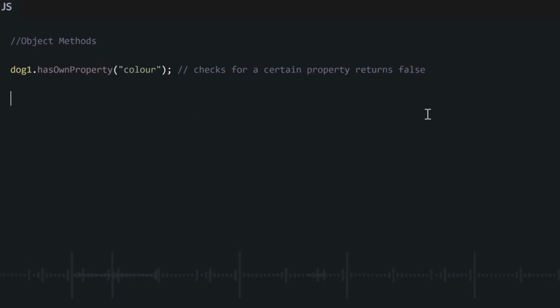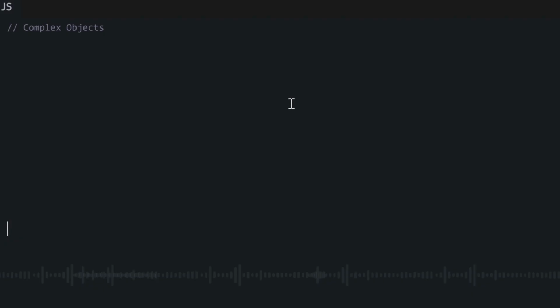Objects in JavaScript can be very complicated. We can store simple data like Booleans, numbers, and strings, but we can also store complex data like arrays. We can get arrays inside, we can even store objects inside, and that object can have objects inside, and that object can have objects inside. So we can have arrays inside objects, inside objects, inside arrays, inside objects. You may feel it's very difficult to access our values, but if you understand the principle behind how we do it, it will be easy for you.